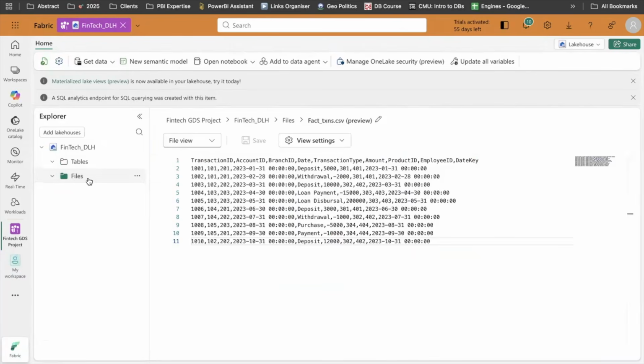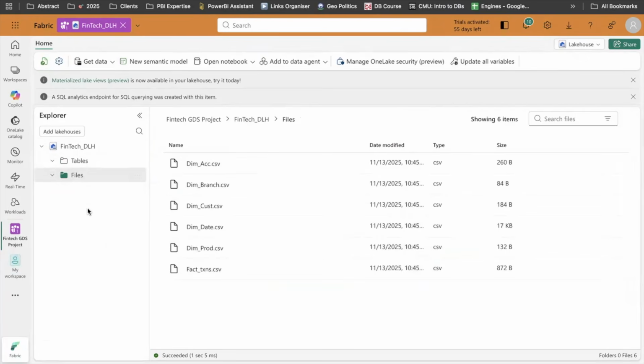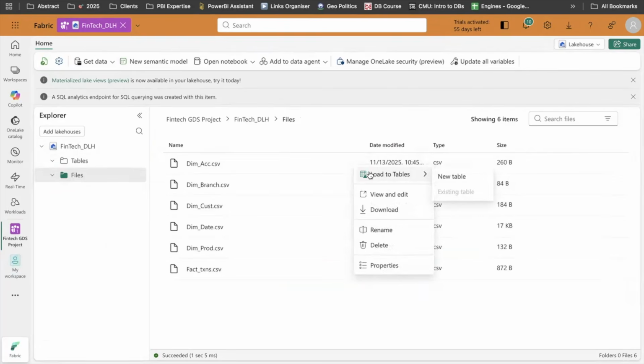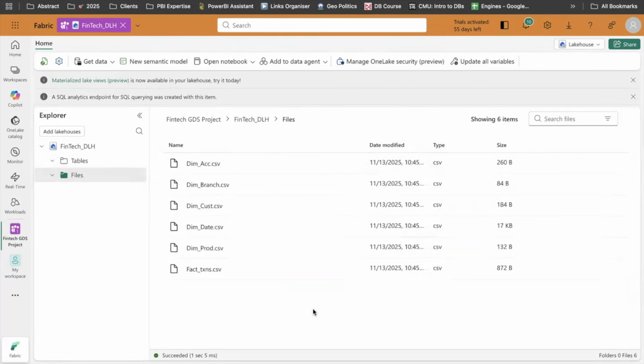So what I will do is, right now all the files are present in my Files, which is the data lake location of my lakehouse. I will need to move all my files to the tables, right? There could be multiple ways. For example, one way could be you just right click on load to table, click on new table, but this will be manual, right?